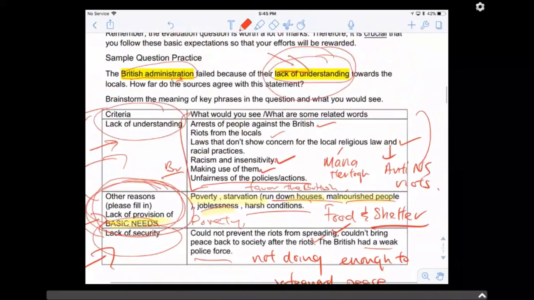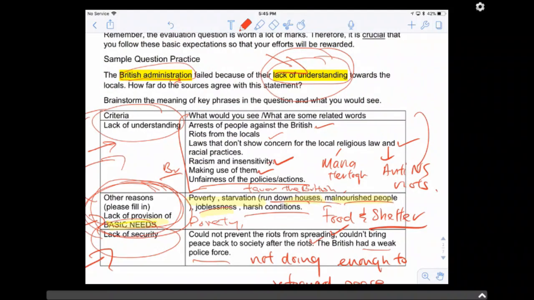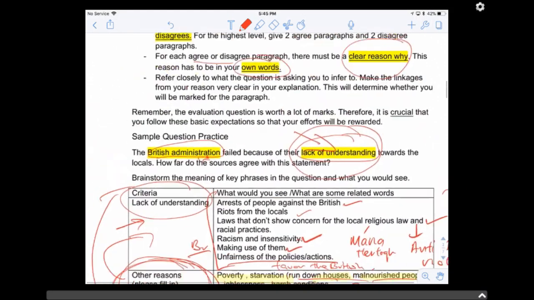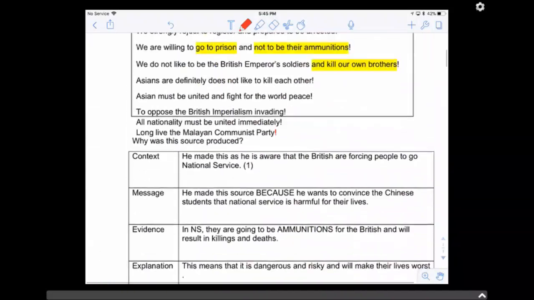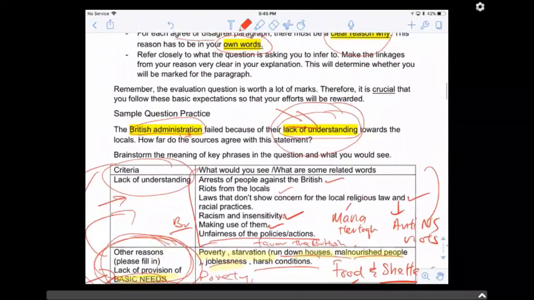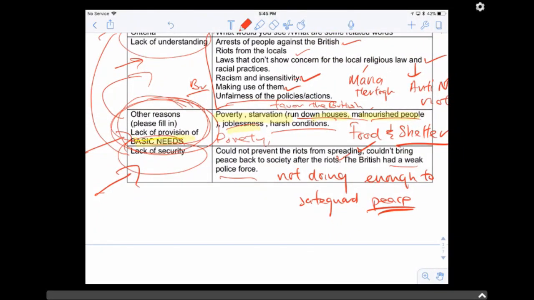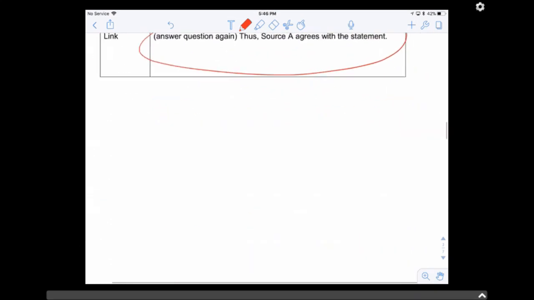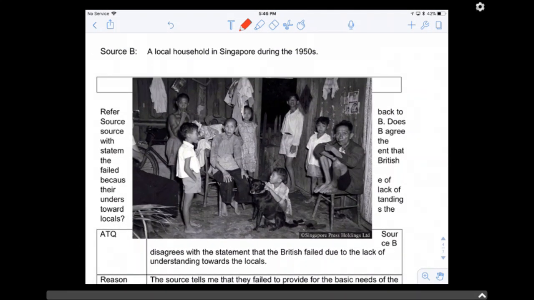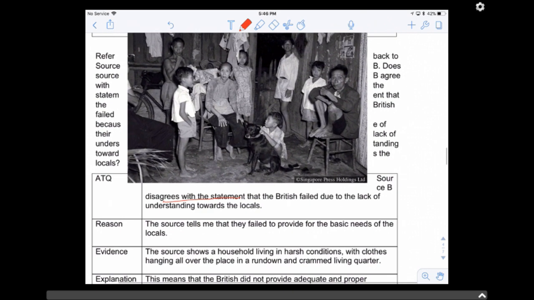For me, I would think that this falls more into the other better option, which can be lack of basic needs, right? Lack of basic needs, right? Because here I clearly see that they are in poverty, they have poor housing, and it's quite messy everywhere, right? So you say source B disagrees with the statement. Yes, disagrees with the statement that they failed due to lack of understanding. Then you give me the alternative in your next line.